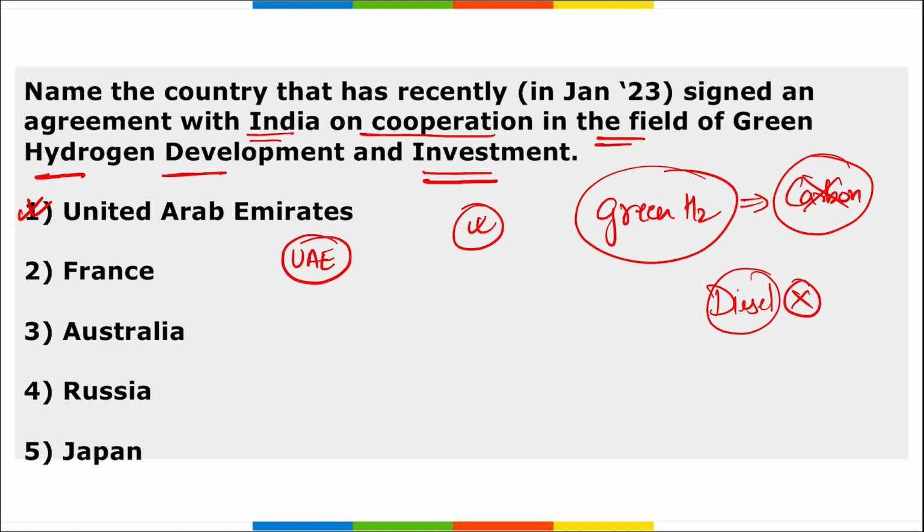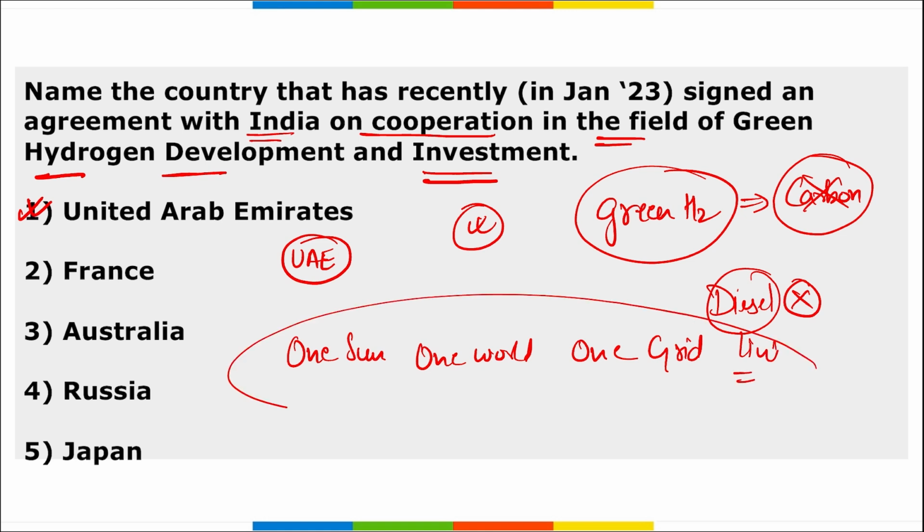Alright, important. Then apart from this, remember India and UAE together also discussed a mission on renewable energy and green hydrogen under the One Sun, One World and One Grid initiative.